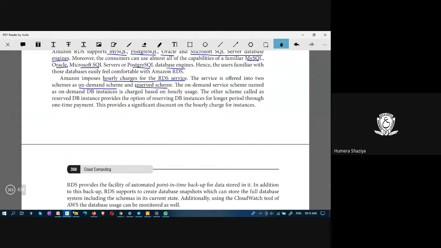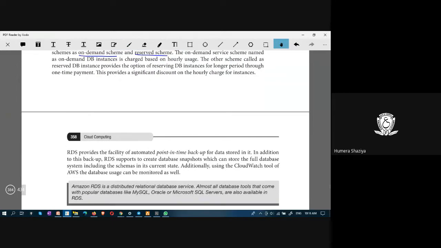On demand, whenever it is needed, the user can use it as per his time. And reserved means a user can request to reserve a resource, and that resource will not be allocated to any other user. Only the user who reserved it uses it.